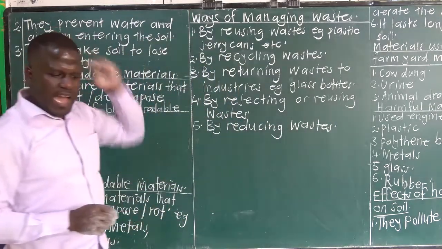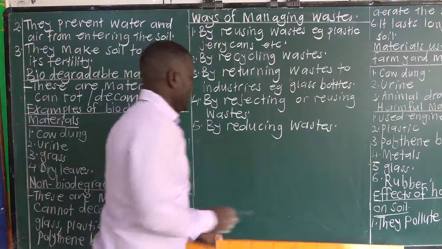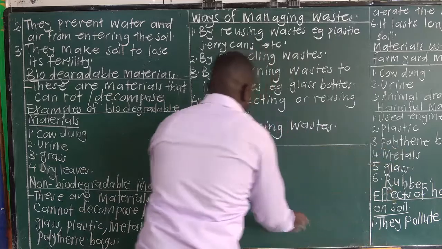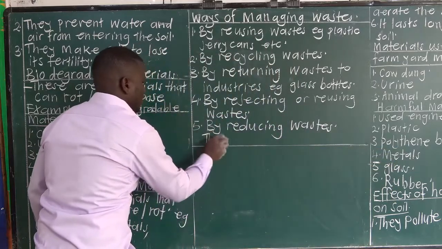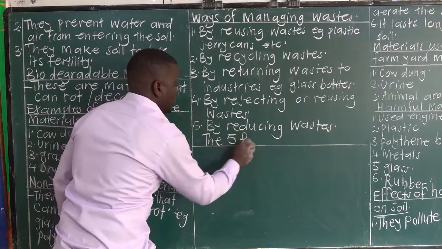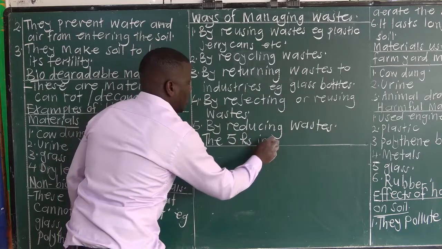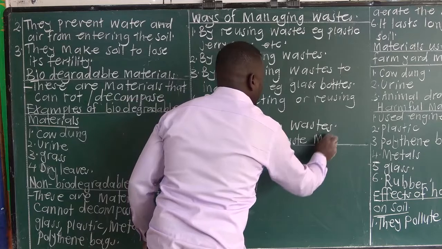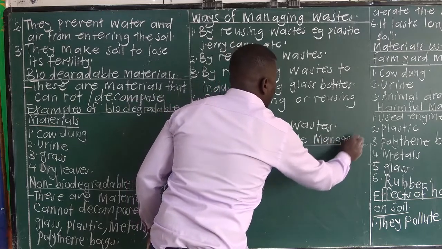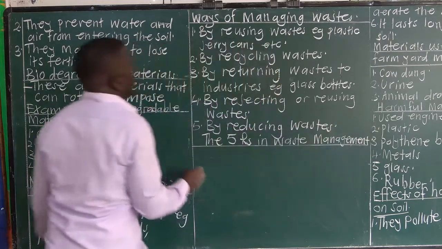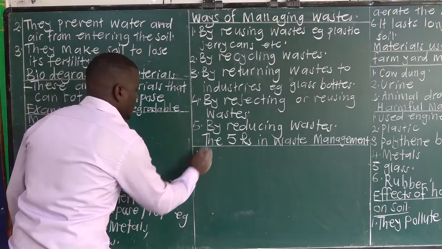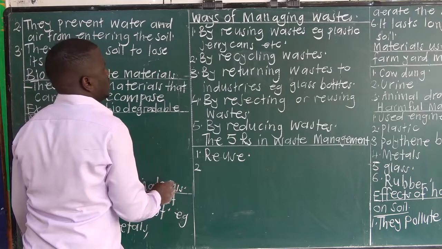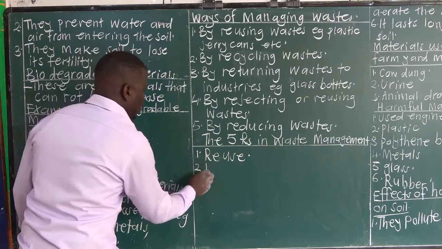So we have 5 R's in waste management. Now these 5 R's: one is reuse. Number two, recycle.